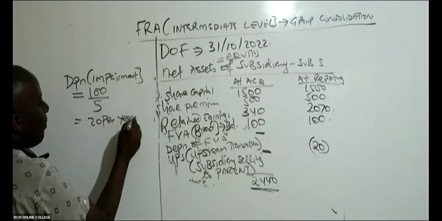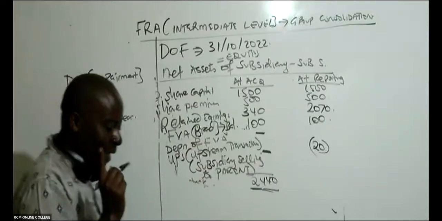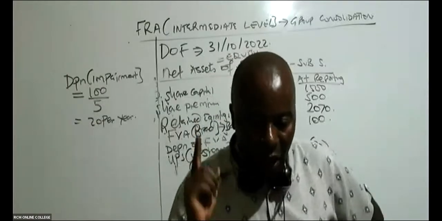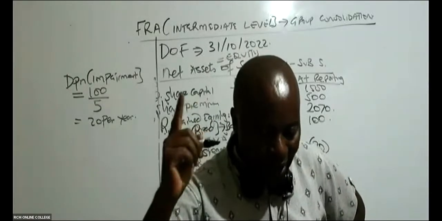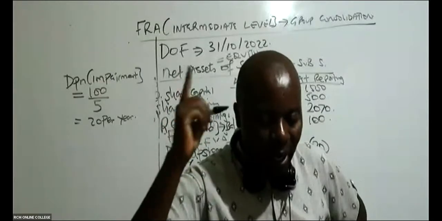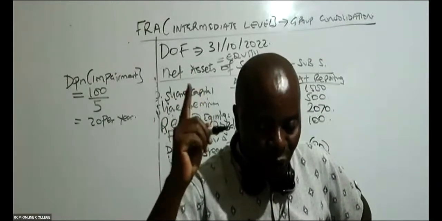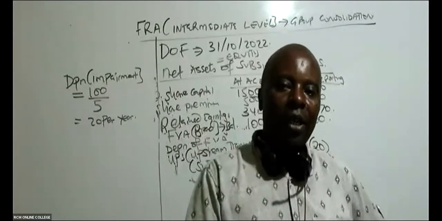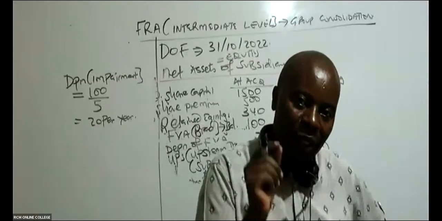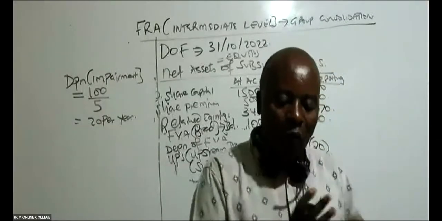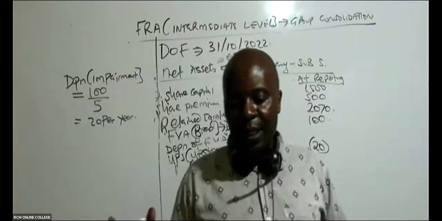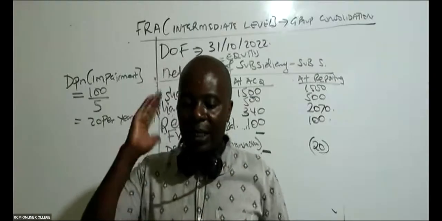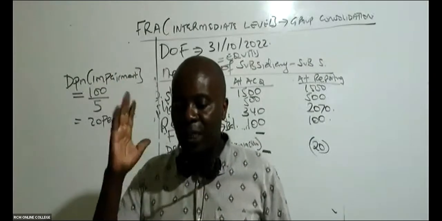20 per year. But remember, since we bought S Limited, how many years have lapsed since we bought S Limited? Go back to your group structure, because I want to get the total value lost from this brand value over time. Is there somebody who is able to go back to the group structure and tell us, Mwalimu, since you bought S, this number of years have lapsed? Because I'm interested in getting the cumulative.